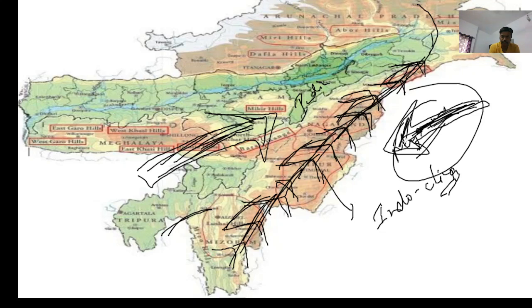One is the Burmese plate from here, and from here, the Indo-Australian plate.